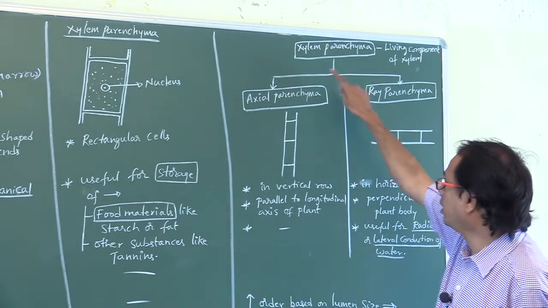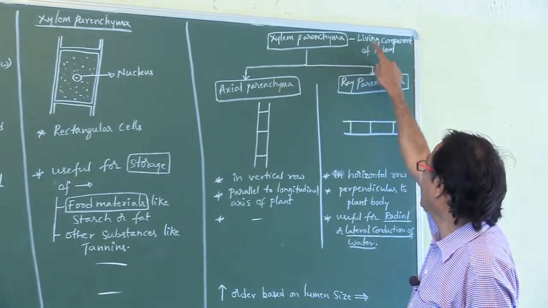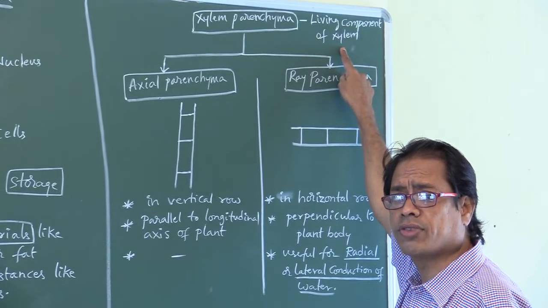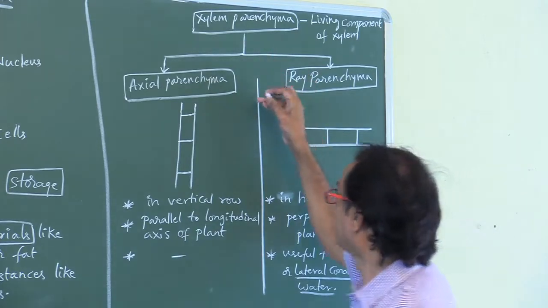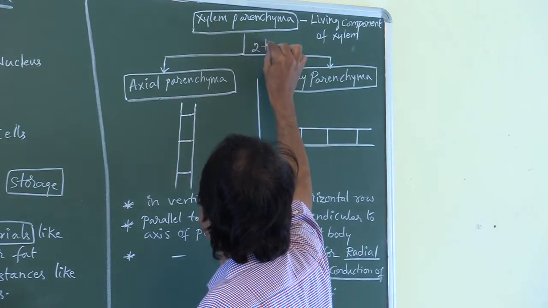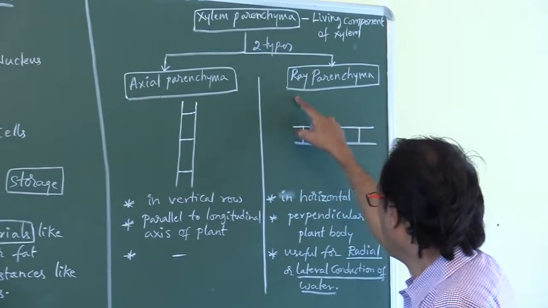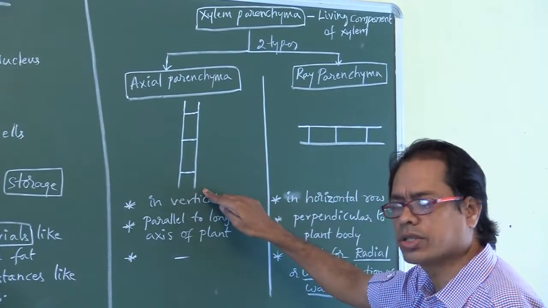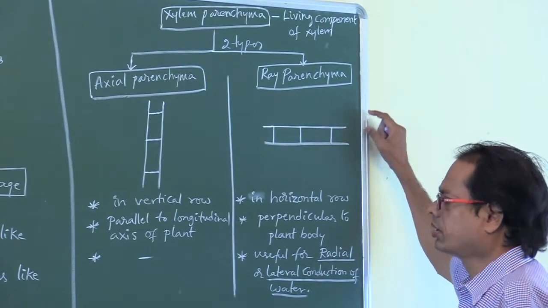Then we have to learn individually, this is xylem parenchyma. This xylem parenchyma is a living component of xylem. The only living component of xylem is xylem parenchyma. It is of two types: axial parenchyma and ray parenchyma. Axial parenchyma means arranged in vertical rows. Ray parenchyma means arranged in horizontal rows.